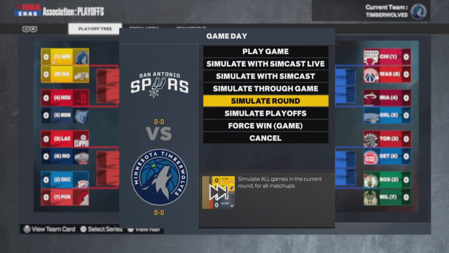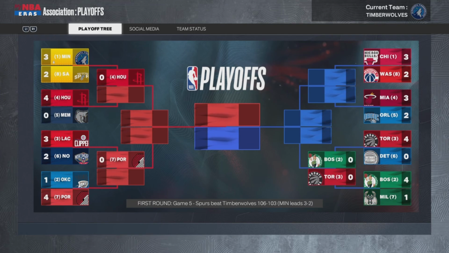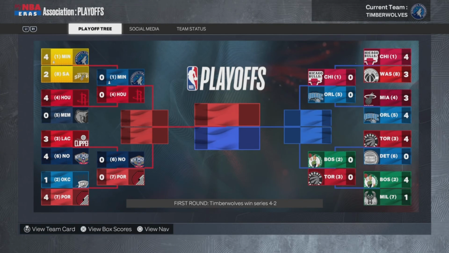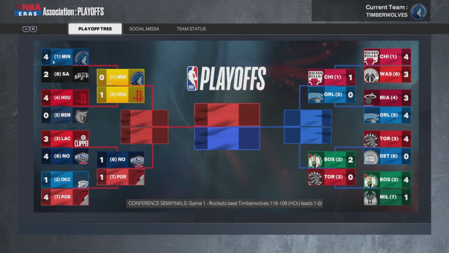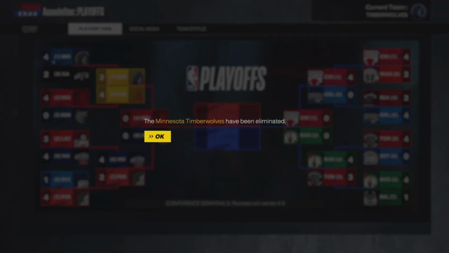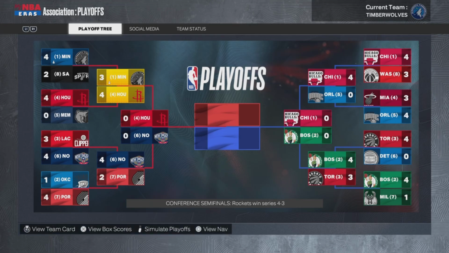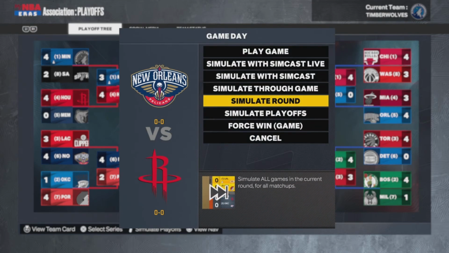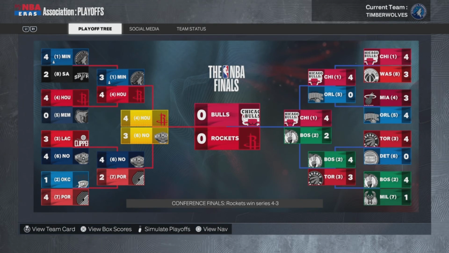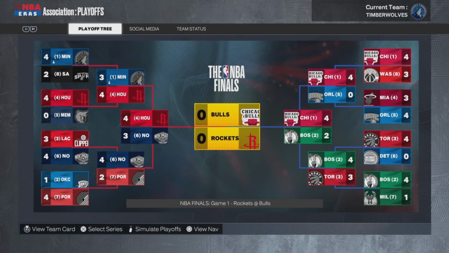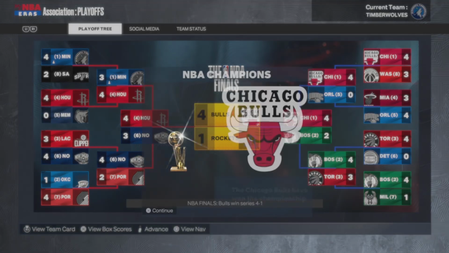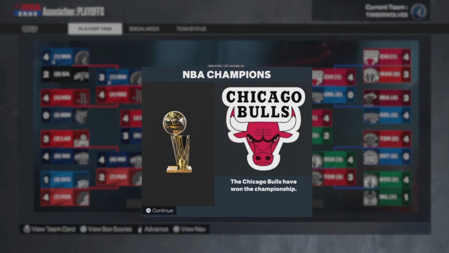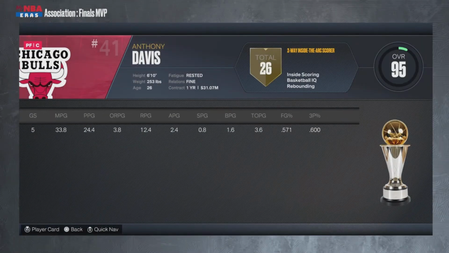First seed once again. And by the way, as I simulate through playoffs, I just need to put out a hot take real quick. And honestly, it shouldn't be a hot take, but Ben 10 is the greatest superhero... How did you lose, Timberwolves? How? Explain to me how you have the MVP. You're the first. I don't even care. I'm going to keep telling my story. By story, I mean take. I mean the sentence I was saying before they rudely interrupted me by being losers. Anyways, as I was saying, Ben 10 is the greatest superhero cartoon of all time. Screw your Justice League or your Marvel stuff or your DC. Ben 10 is the GOAT.